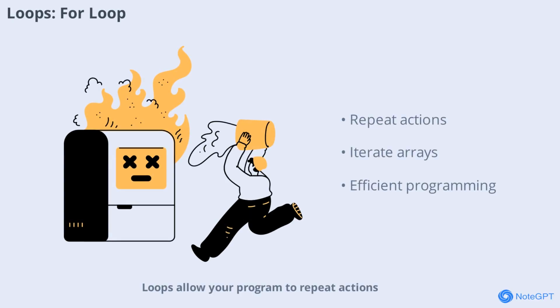Loops allow your program to repeat actions. The for loop is commonly used when you know how many times you want to repeat a task. It's perfect for iterating through arrays or performing a set number of operations. Mastering loops is essential for efficient programming.